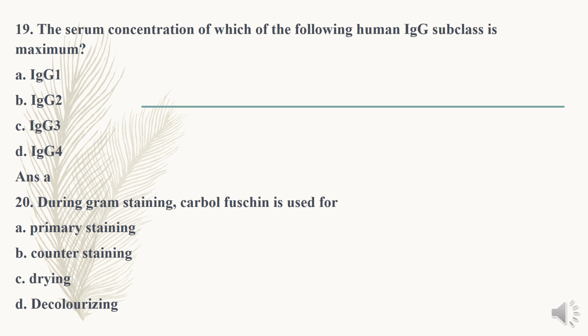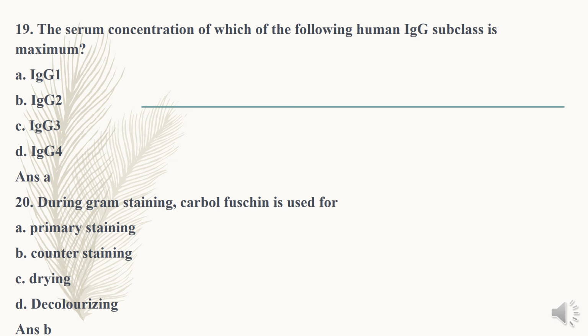Question number 20. During Gram staining, carbol fuchsin is used for: A, primary staining; B, counter staining; C, drying; D, decolorizing. In this question, we may get confused because carbol fuchsin is normally used in acid-fast staining as the primary stain.